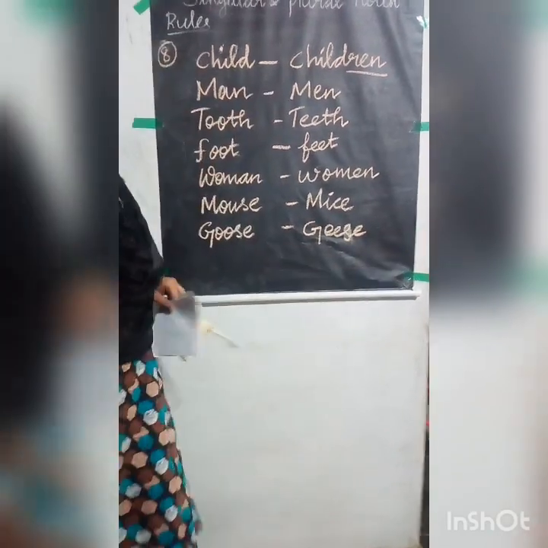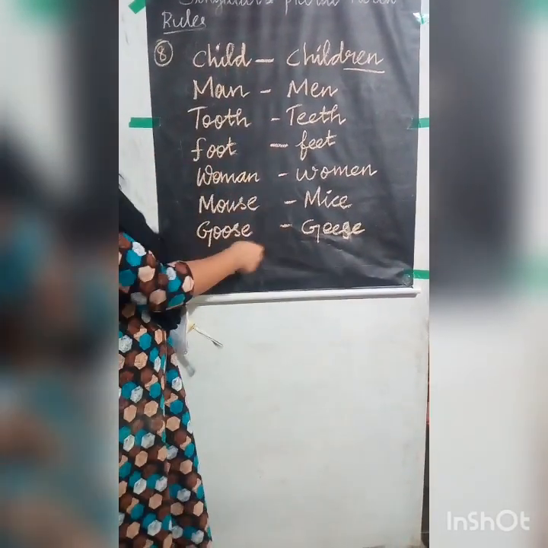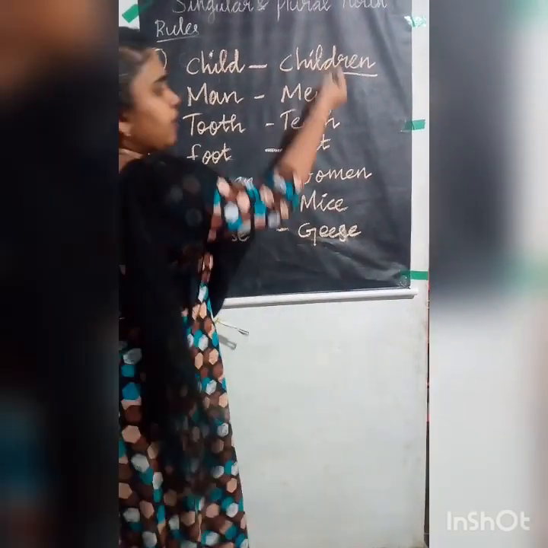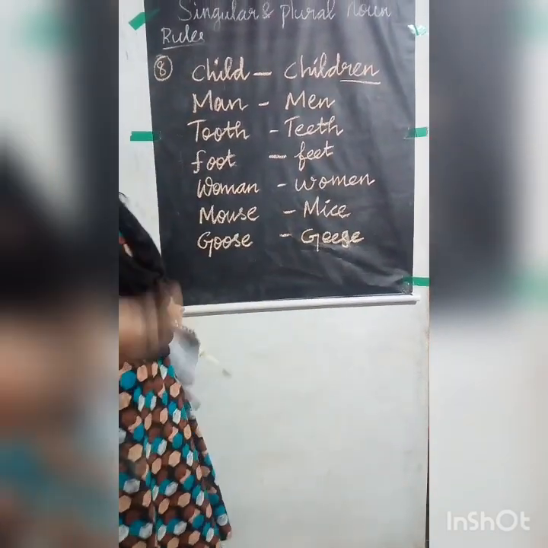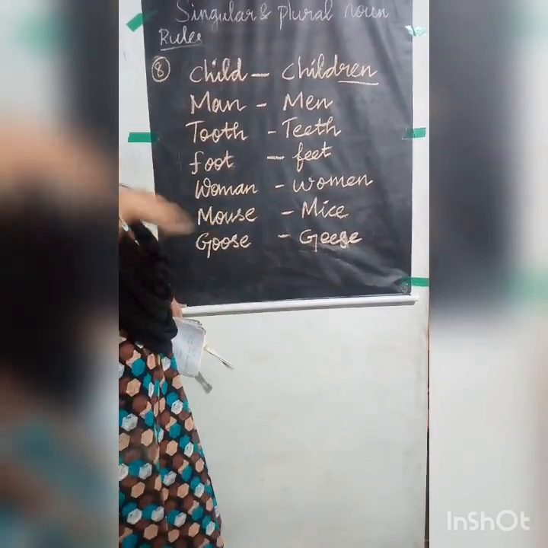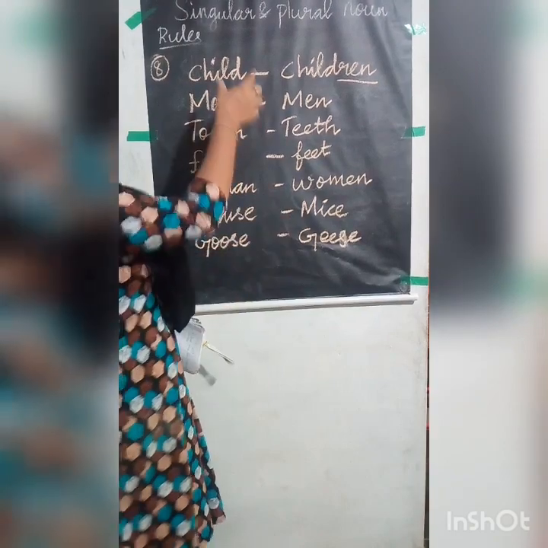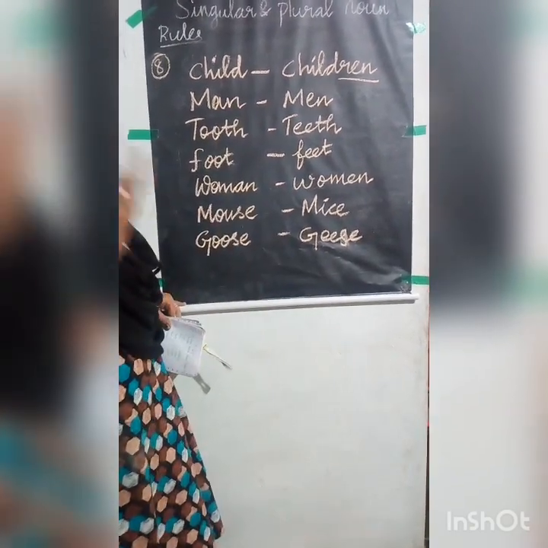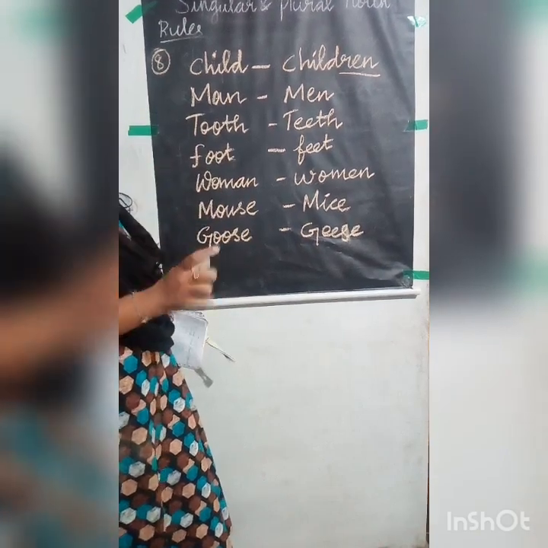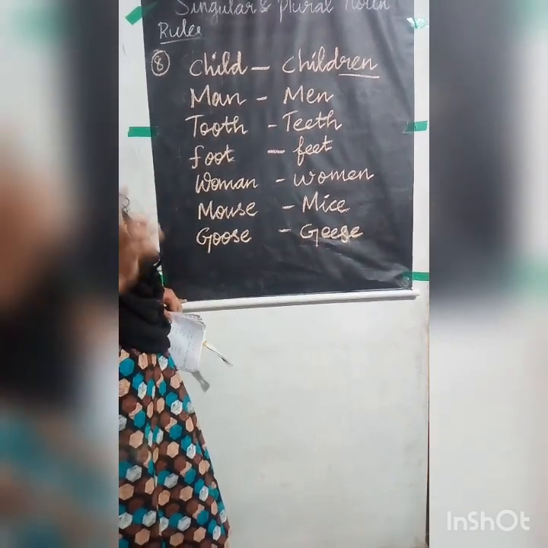Okay, children. So these are some nouns that have a different plural. See, here we are not adding s or es at the end. We are changing the whole word to make it a plural. So these are some of the different types of singular and plural nouns. When you learn them, you will understand and keep everything in your mind.